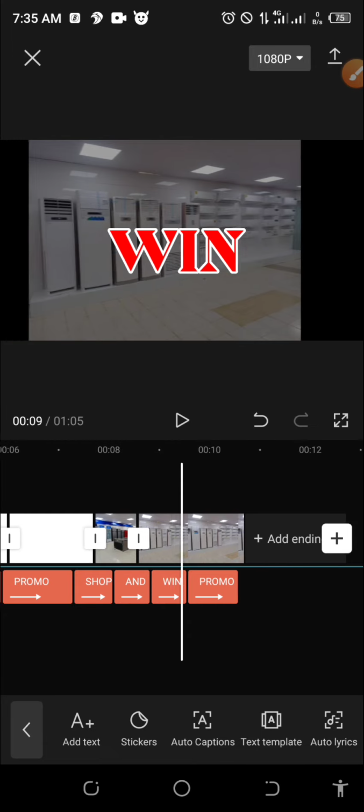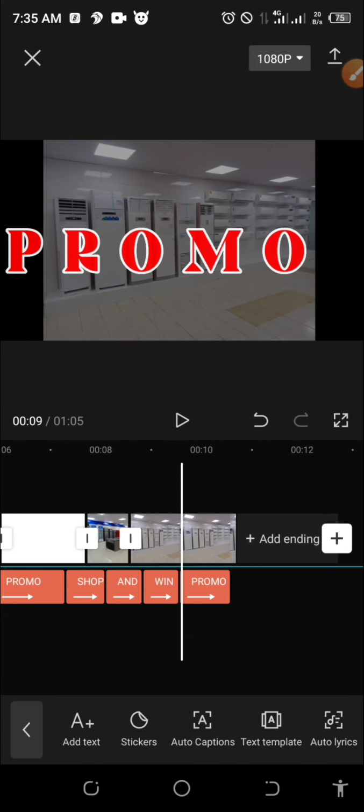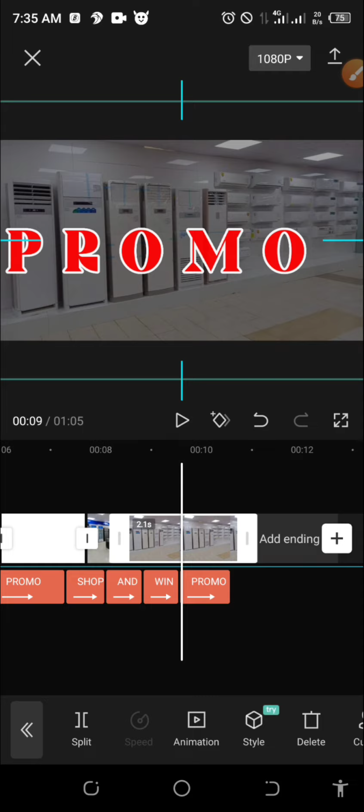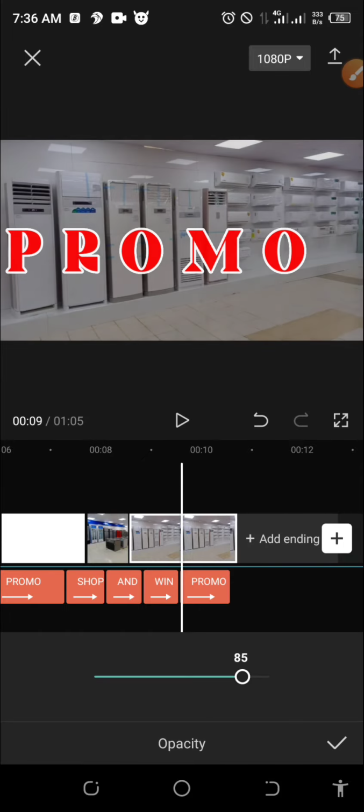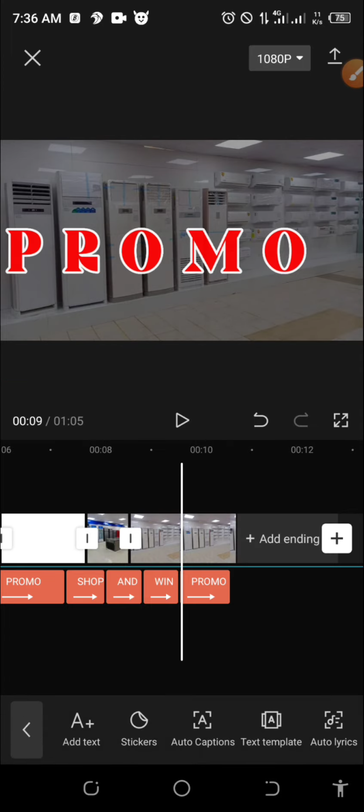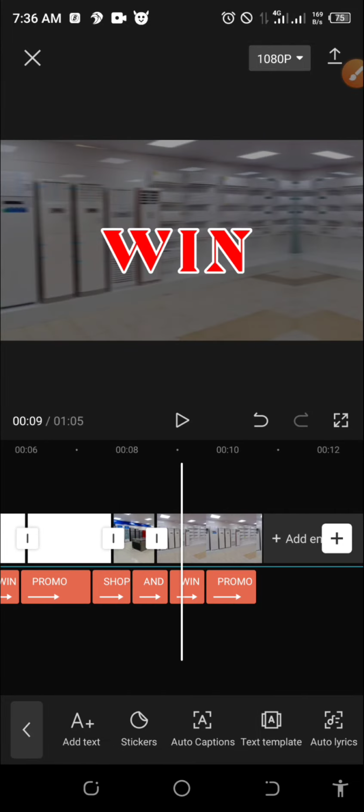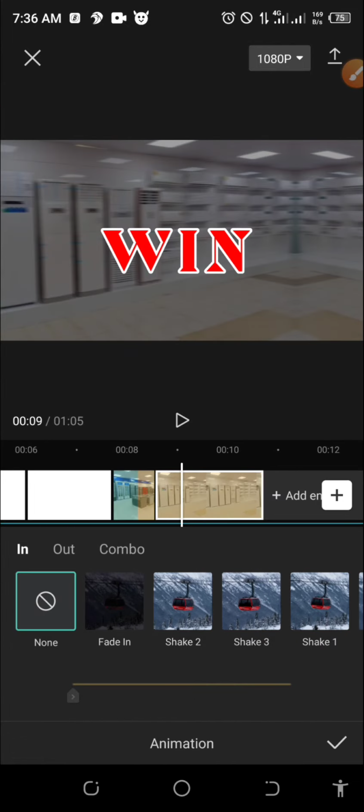Now I will click on the image, and you can see the image is not bright. It's because I split it and replaced it, so it has this other effect, the opacity adjust. If I want to brighten this image, I will just come here. But let's maintain the same opacity for all the images. Now I will add animation to this image. I will go to animation.